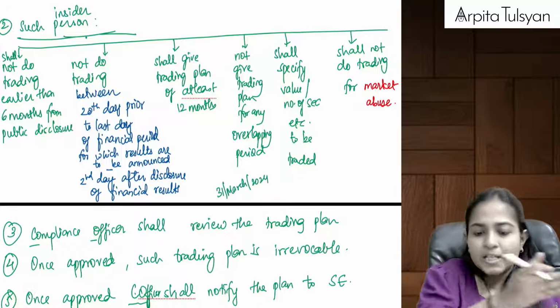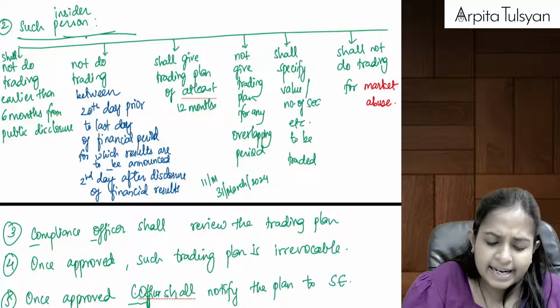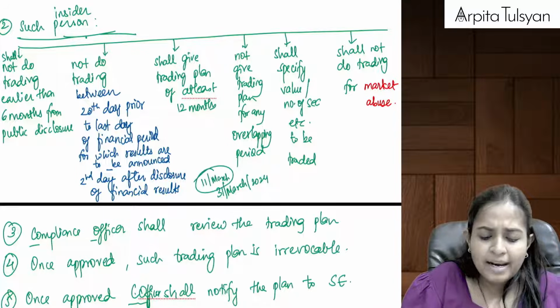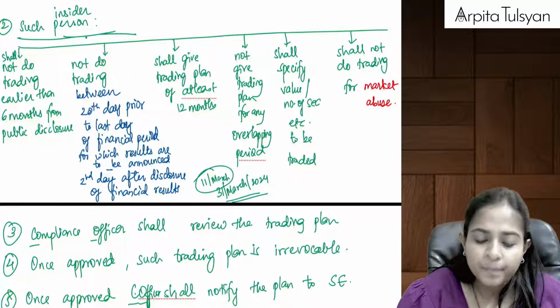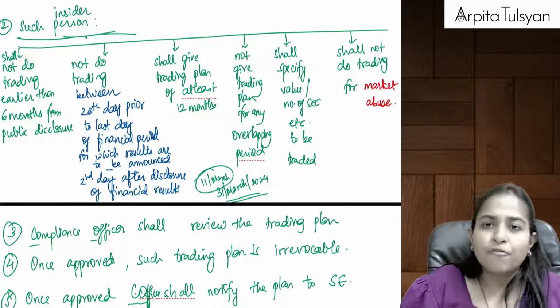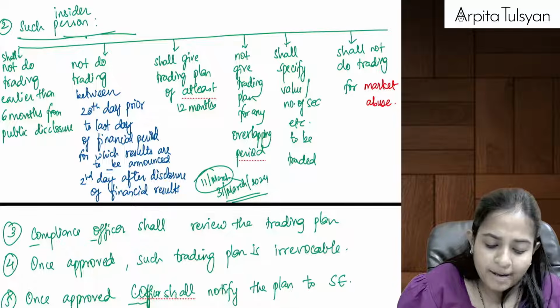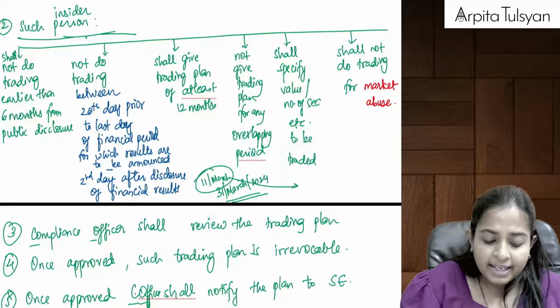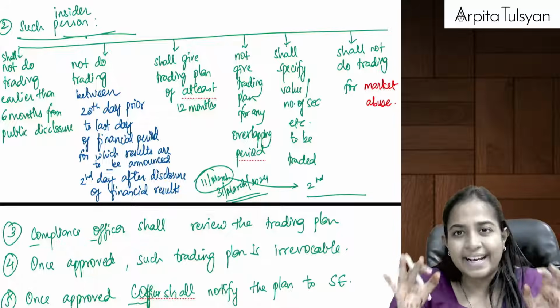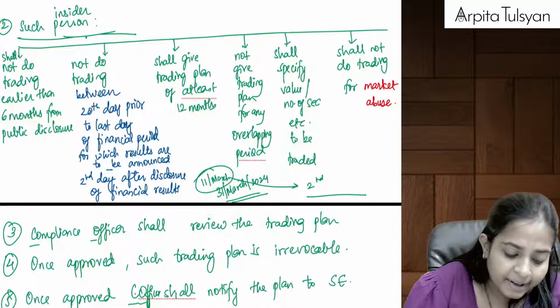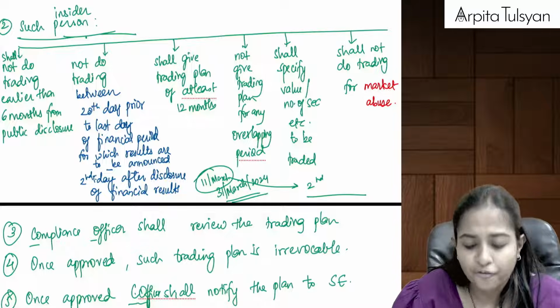So 20 days prior to this is approximately 11th of March. From 11th of March, 20 days prior, till the second trading day after disclosure of financial results.